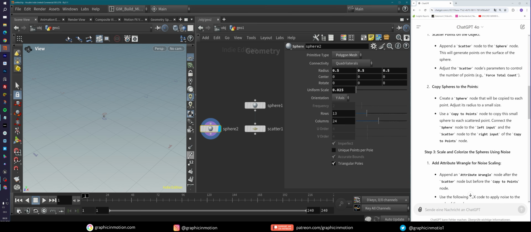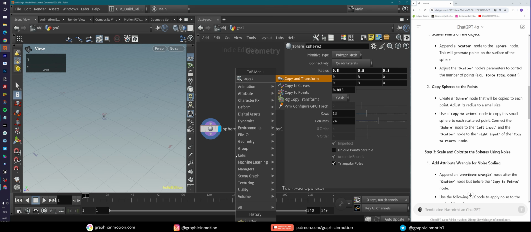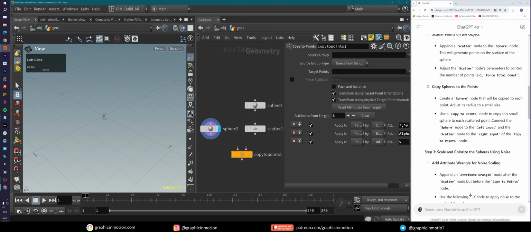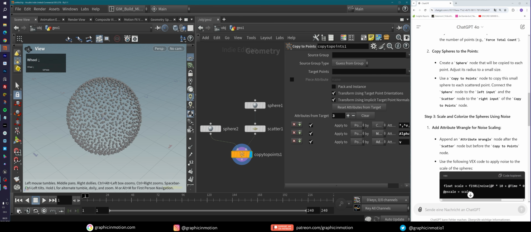Use a copy to points node and copy the small sphere to each scattered point. So we'll do this, copy to points. Connect the sphere node to the left input and the scatter to the right. Okay, sphere node to the left, scatter to the right. Let's take a look. And you see this works fine.